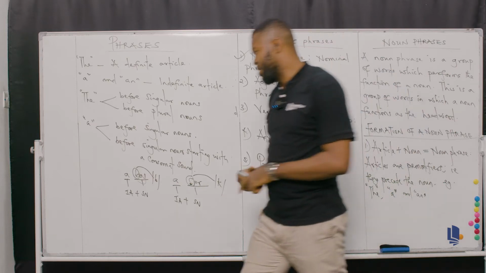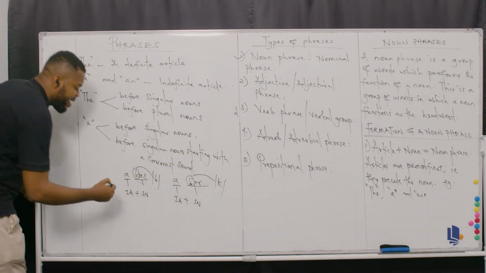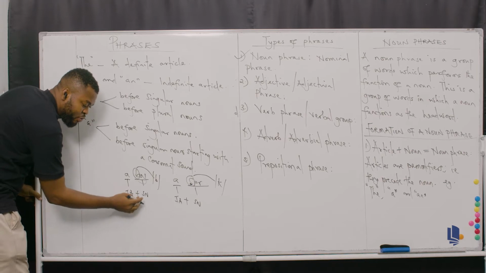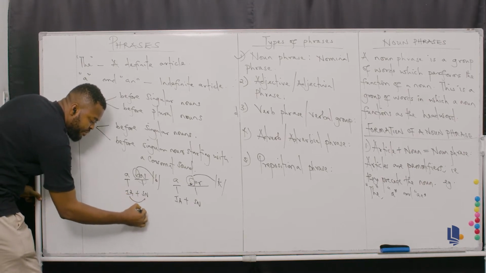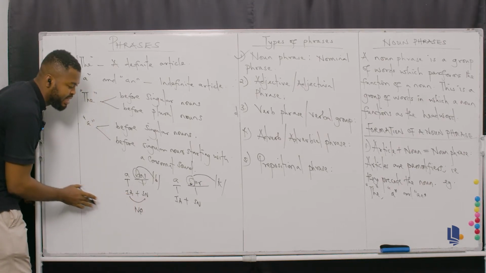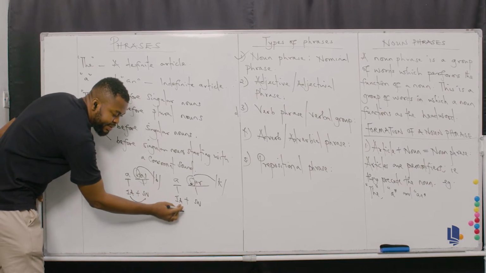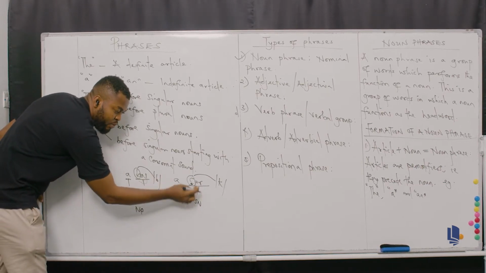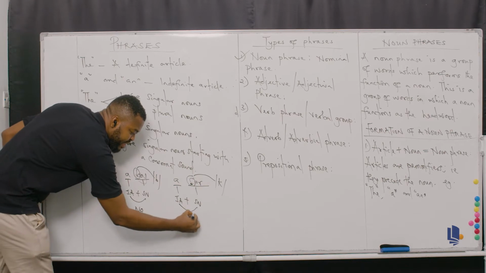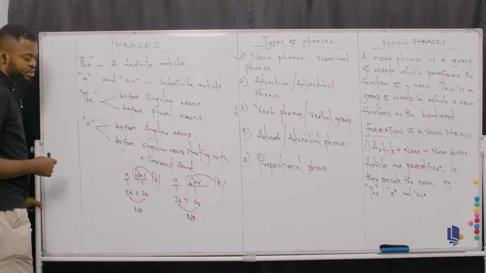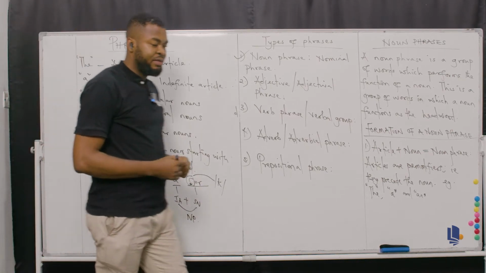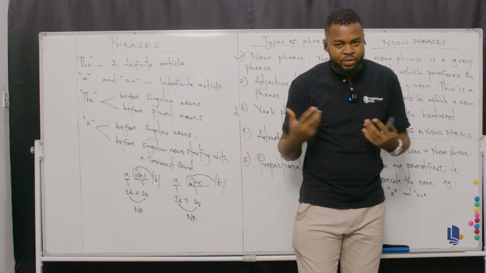And then remember this now. If I combine these two, indefinite article plus a singular noun, what will I form? I'll form a noun phrase, NP, don't forget. And if I combine the indefinite article A plus a singular noun, which is car, what will I form? I'll form a noun phrase. Don't forget that too. That's what I'm teaching you from scratch to make you understand it.